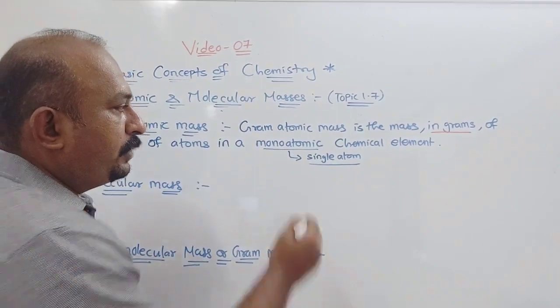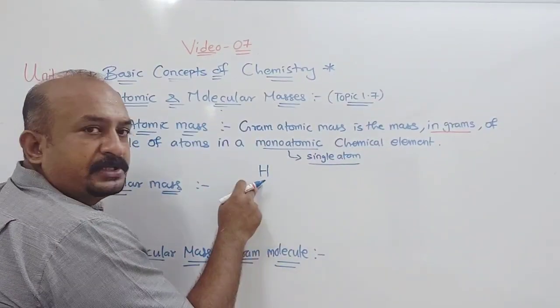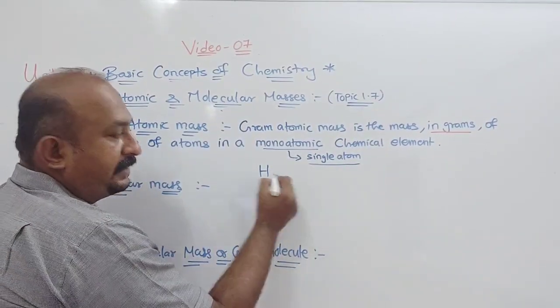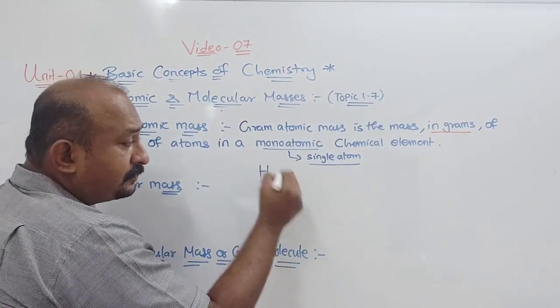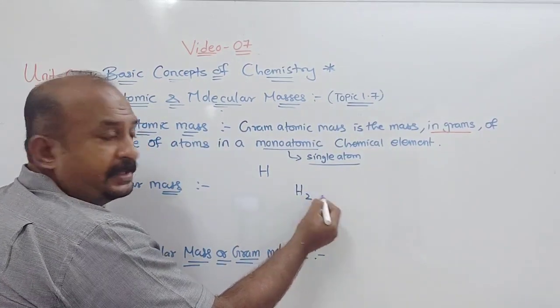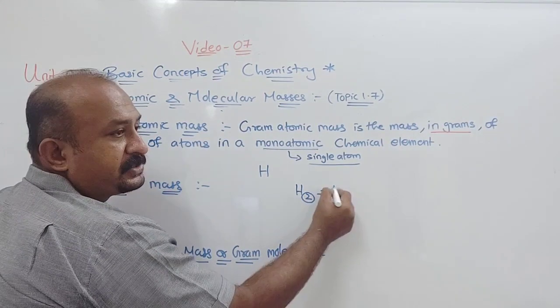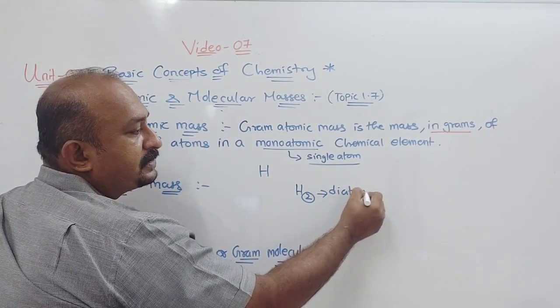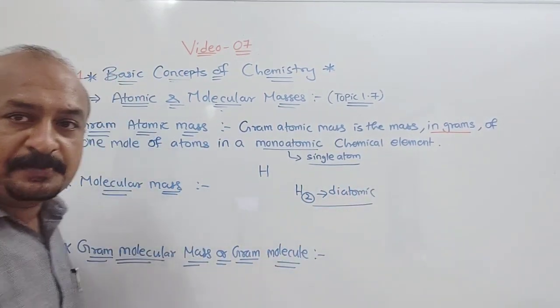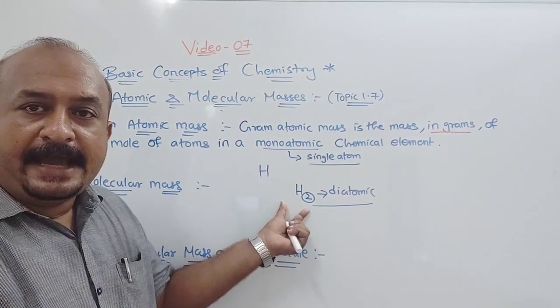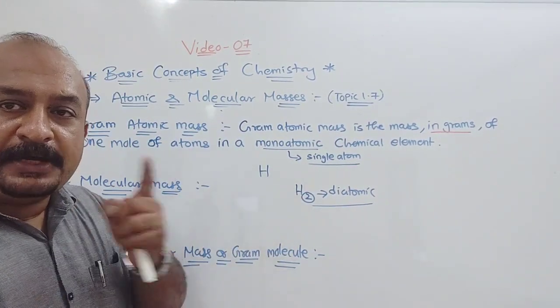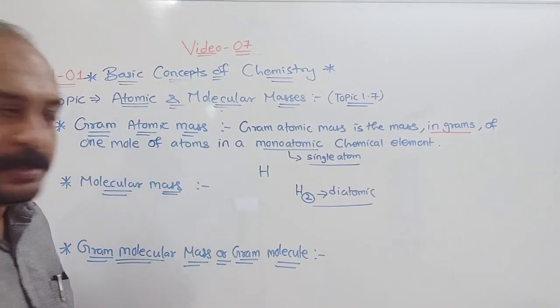Now what is the meaning of monoatomic? When I write hydrogen, it is monoatomic. But when I write H2, here the 2 is there, so this is called diatomic. Understood this part? So monoatomic and diatomic. In the monoatomic case only we have to discuss gram atomic mass.